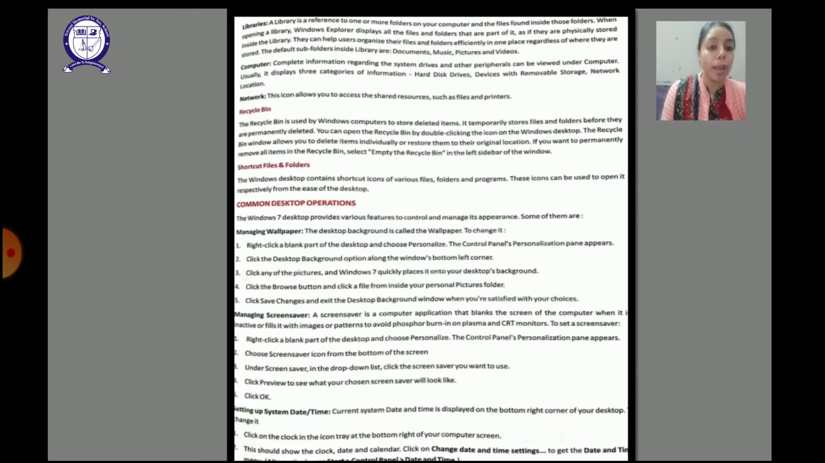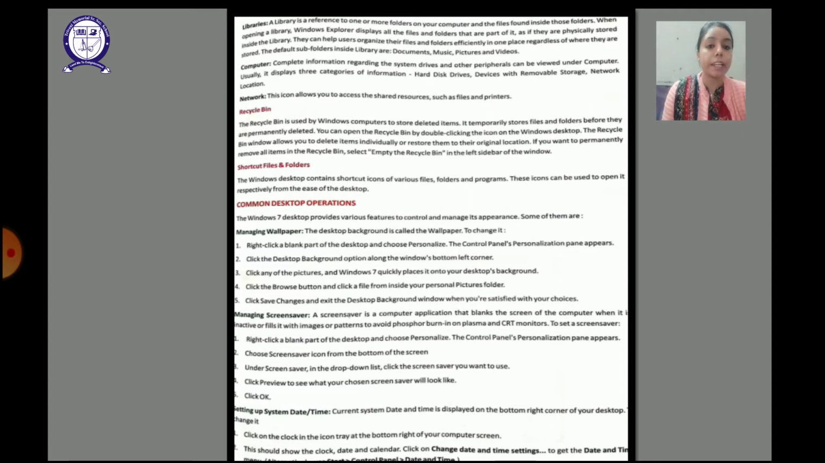So in order to apply the screensaver or change the screensaver, you have to again right click on the blank part of the desktop, choose again the personalize option. See, this personalize option was in the wallpaper also and for the screensaver also. Then choose the screensaver icon and you will see a lot of screensavers there. A drop down list will appear. Choose any one, preview it and click on OK. That particular screensaver will be applied on the screen.